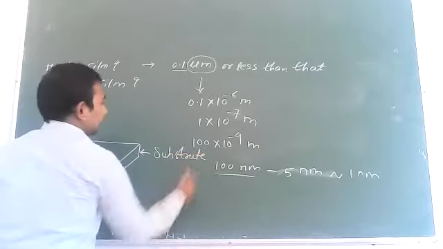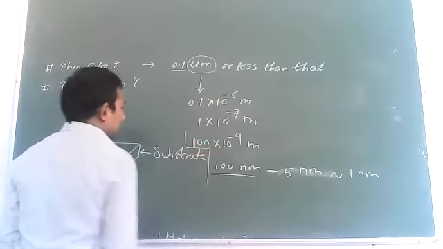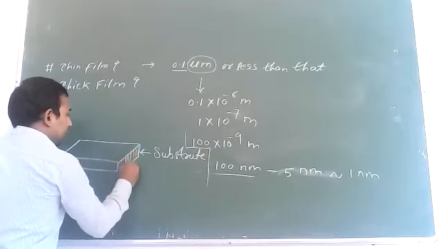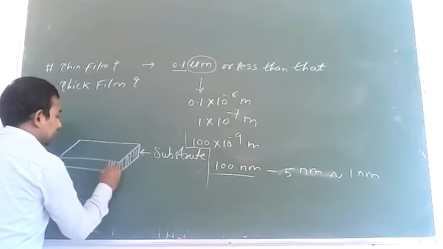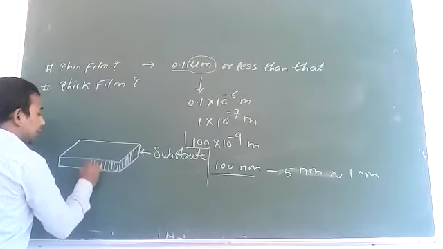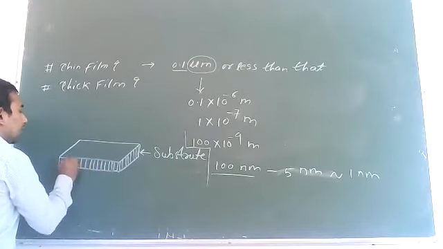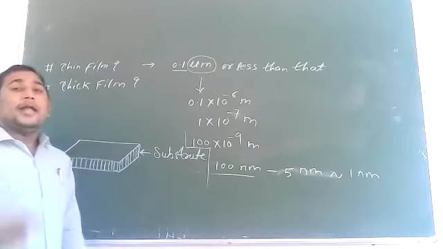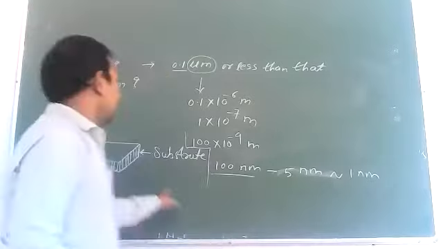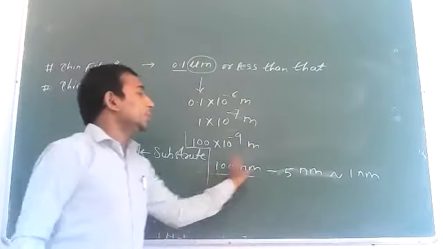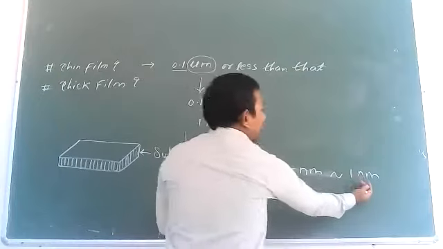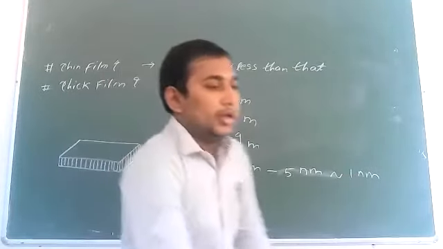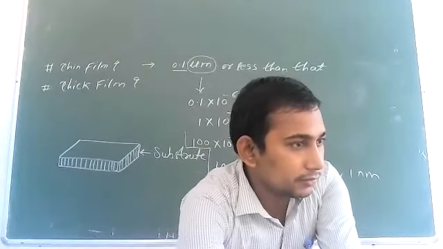If we want to deposit some kind of material onto that substrate, and that material layer is approximately 100 nanometer to 1 nanometer, in between this range.